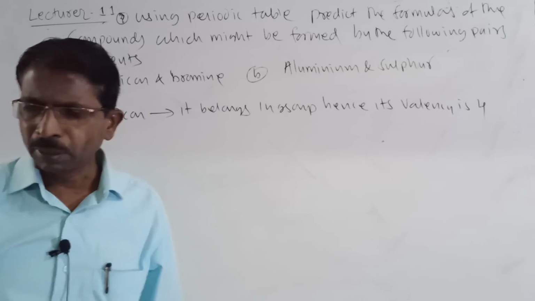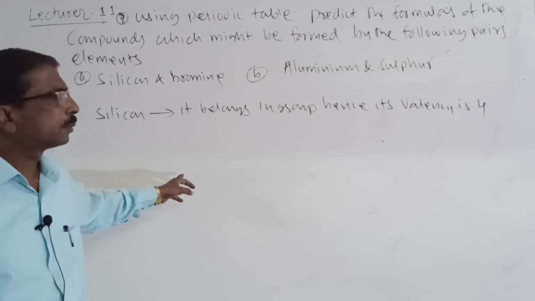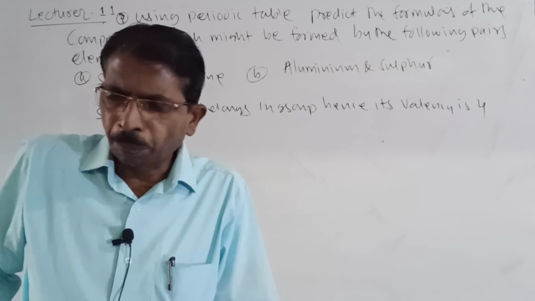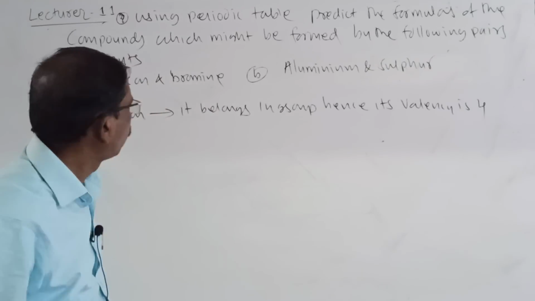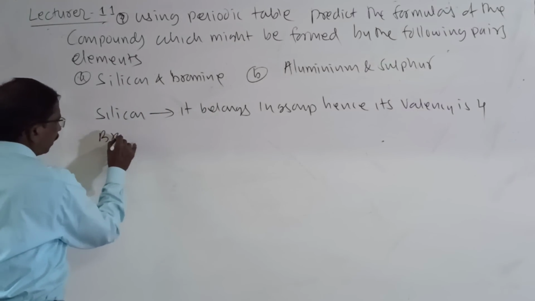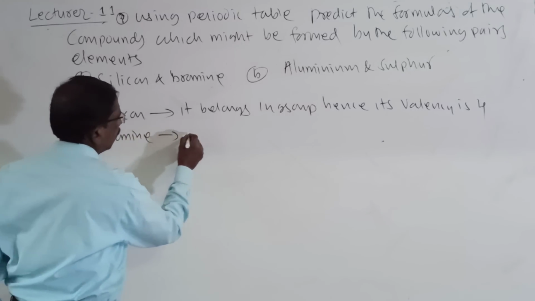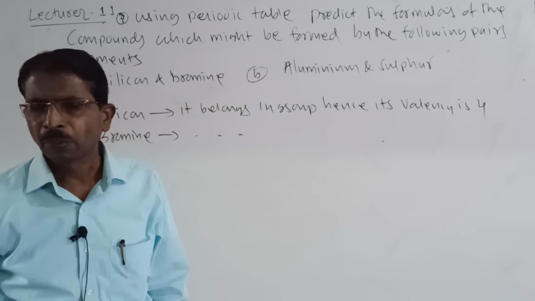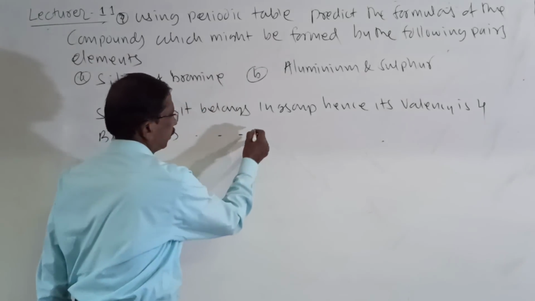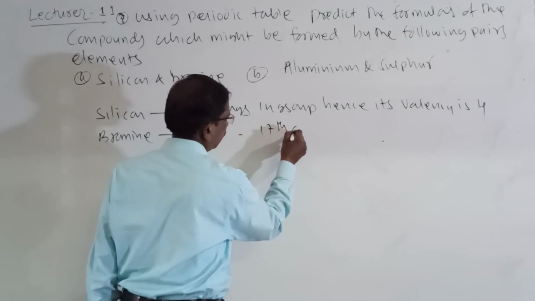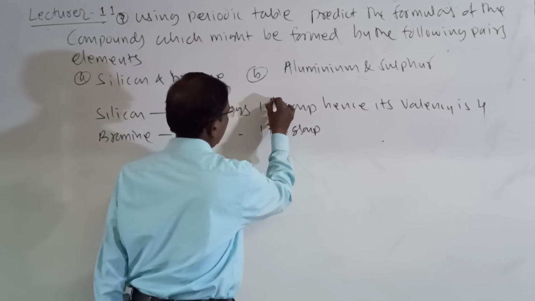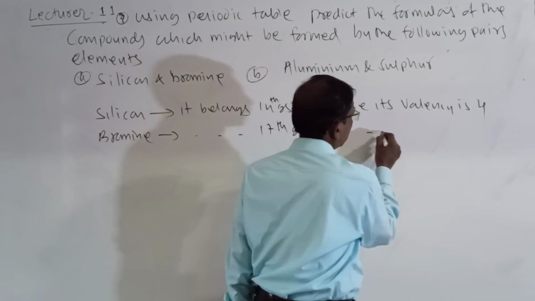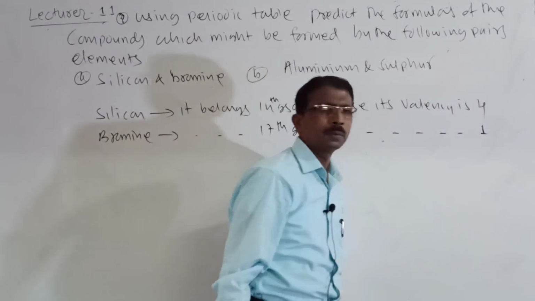Then bromine belongs to the halogen group, the 17th group, so its valency is 1.